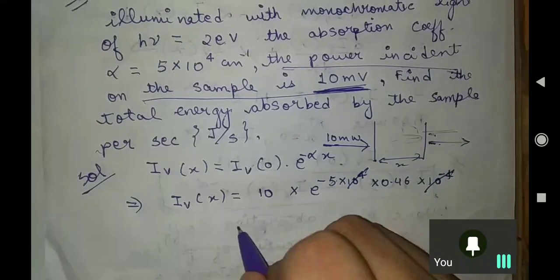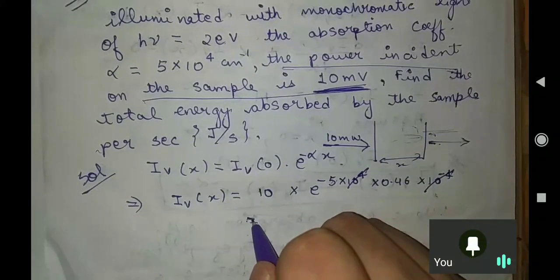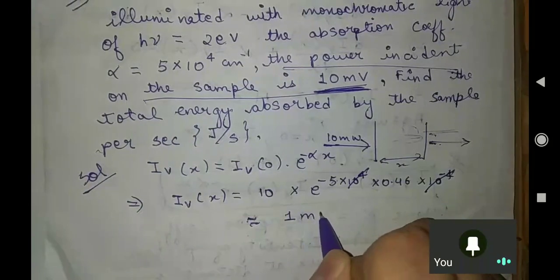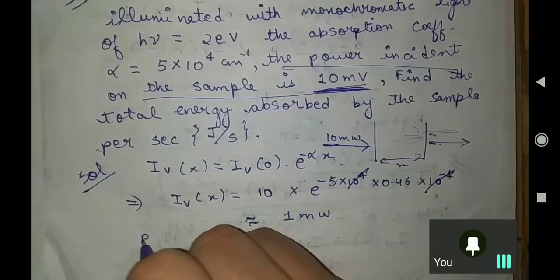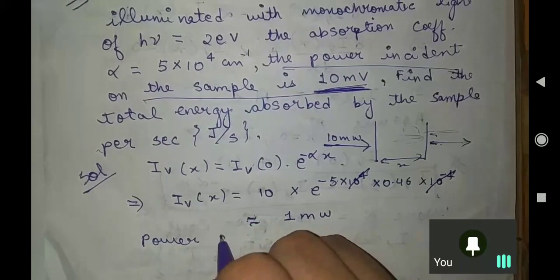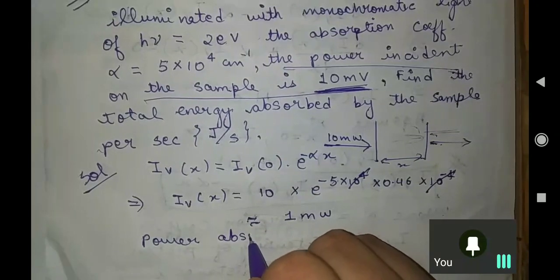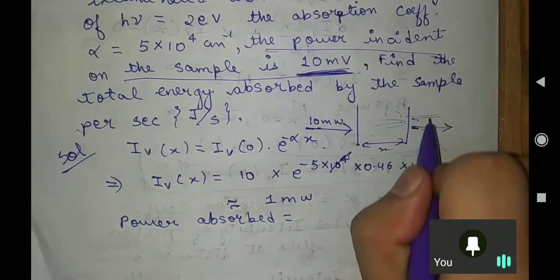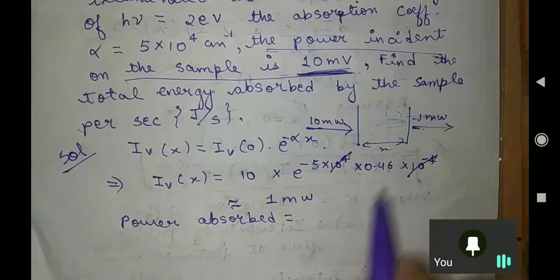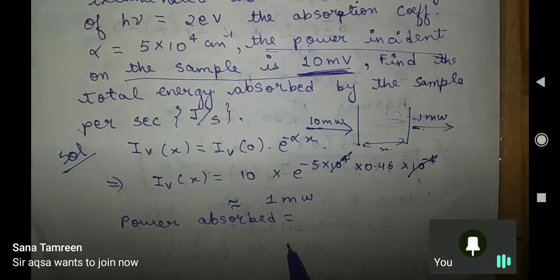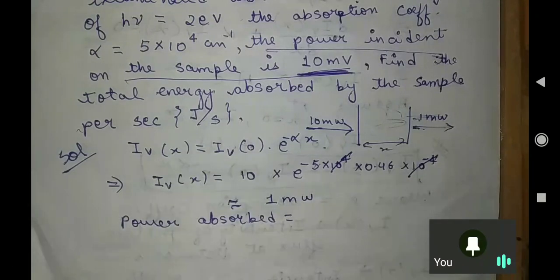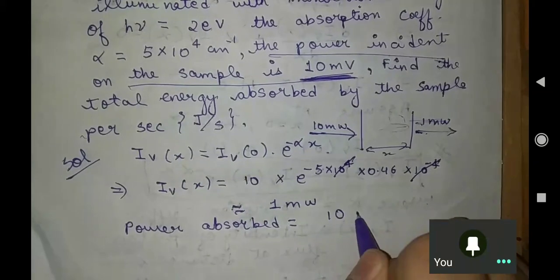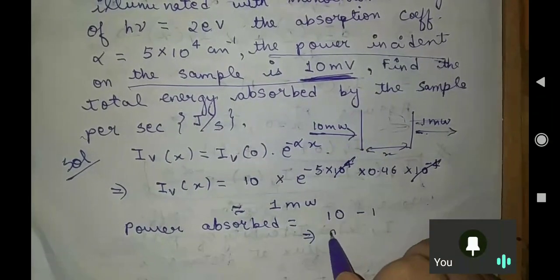So on solving this you will get, sir, almost equal to what? 1 milliwatt. So, sir, the amount of power absorbed by your semiconductor is, sir, what? 10 milliwatt was coming, and here you said, sir, that only 1 milliwatt is going out. So 10 minus 1 equals what? 9 milliwatt.